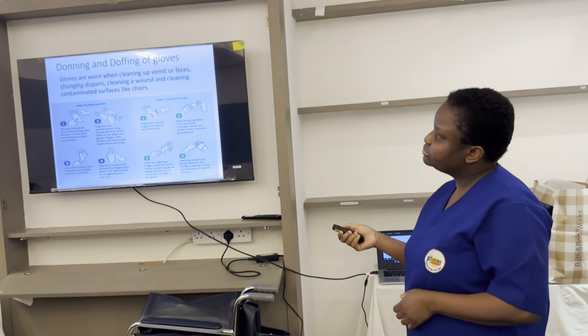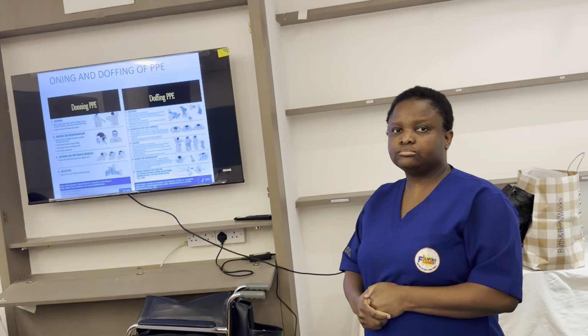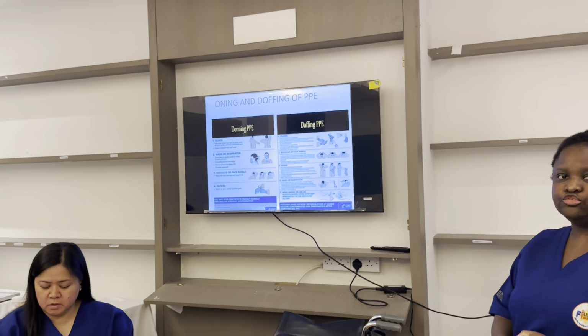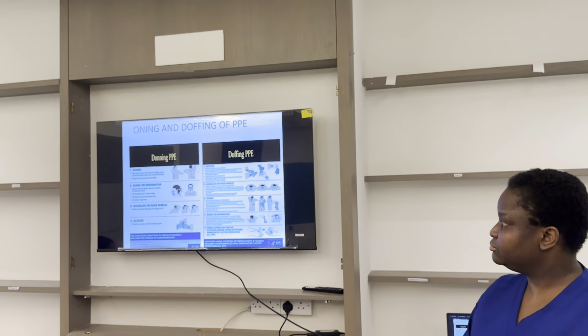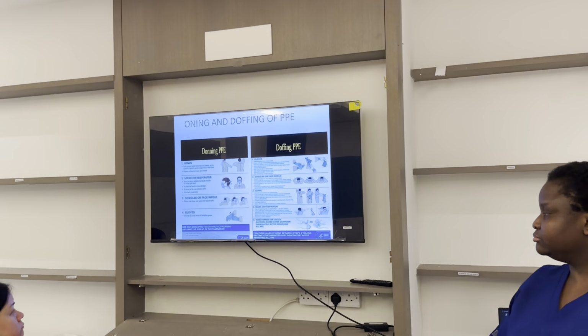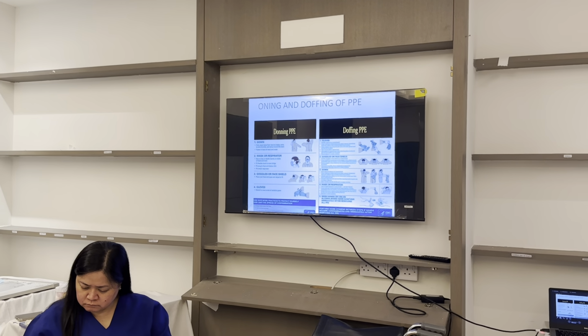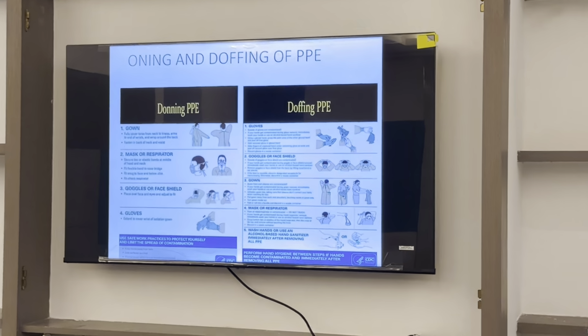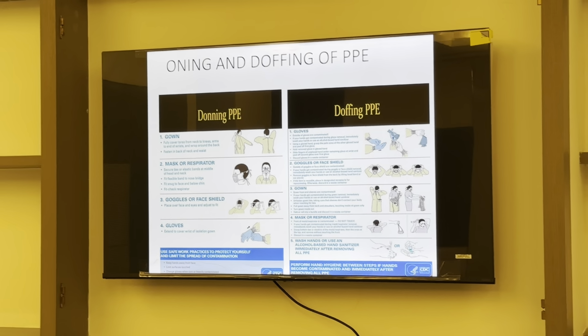What is donning again? To wear. You just have to remember the words on and off. Don or on, donning is to wear. Doffing is to remove or off. So all you need to remember, guys, is the sequence of the donning and doffing. This is according to the CDC, an organization that sets the guidelines for all infection control. So we're going to do that all together. First is your gown, mask, respirator, goggles, and then your gloves. Can you all prepare that and we'll do it together?